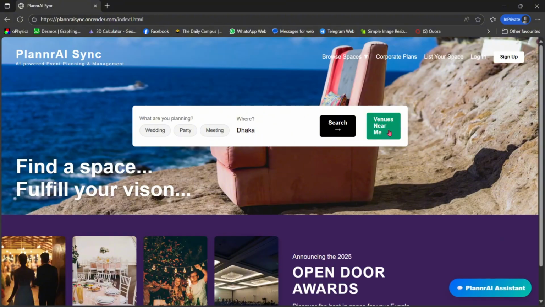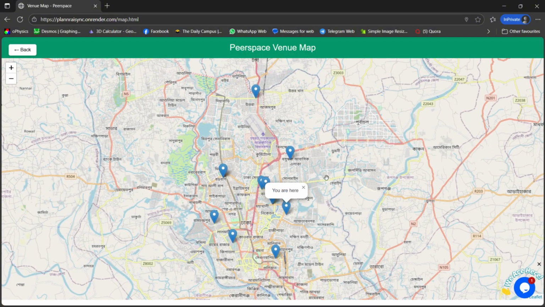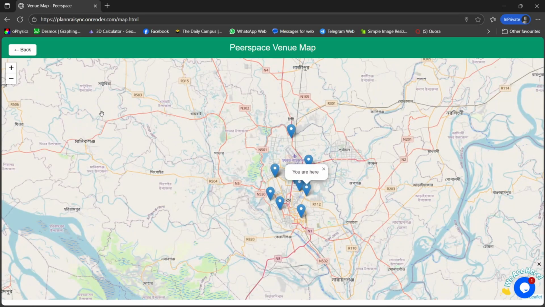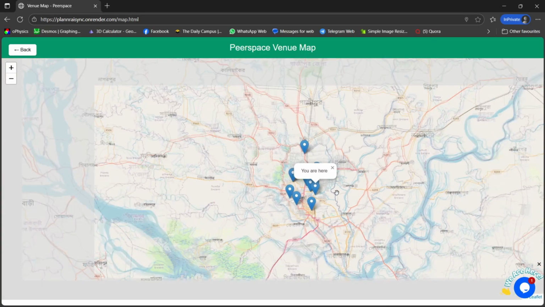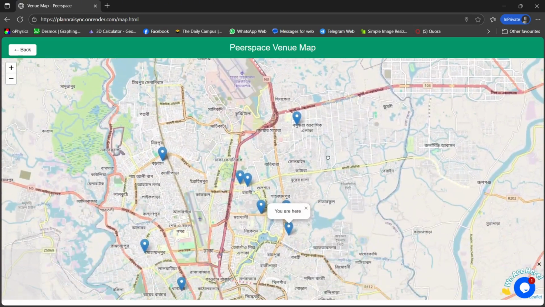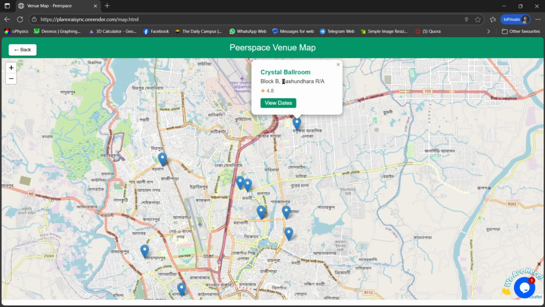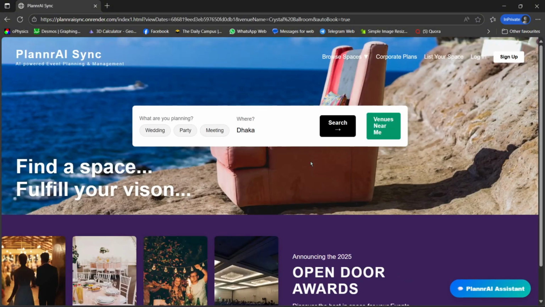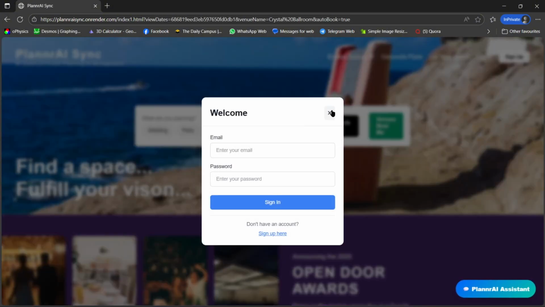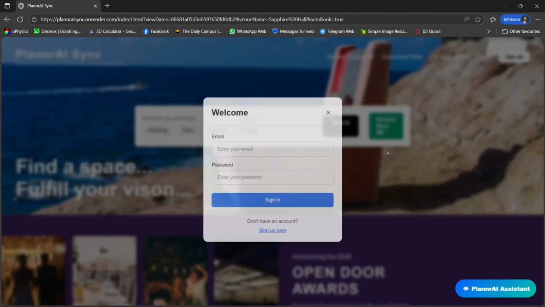If I press the famous near me button, it takes me to the interactive map. That's my location. You need to allow location access when you enter this page. So let me scroll here. You can click on those particular checkpoints to see the name of the venue, and when you click view details, it will ask for your credentials to log in.